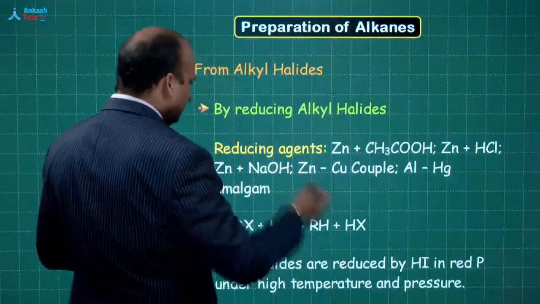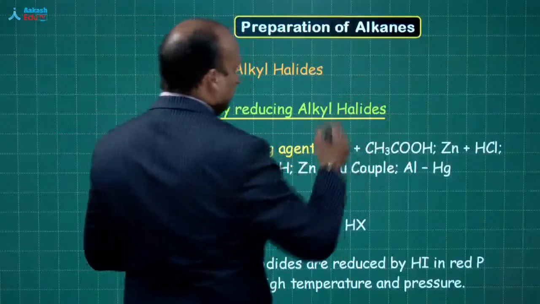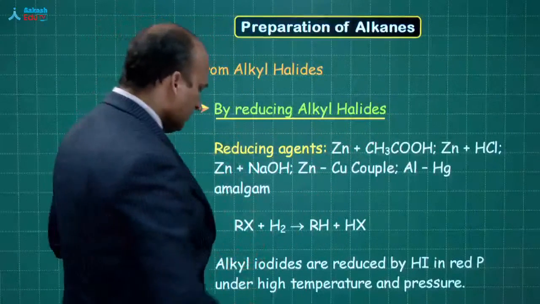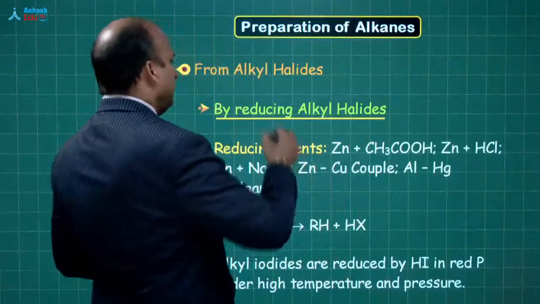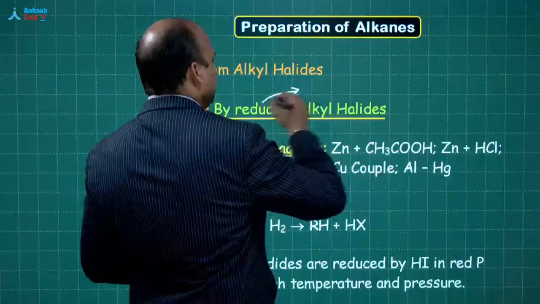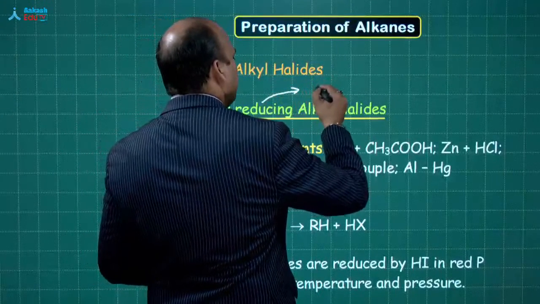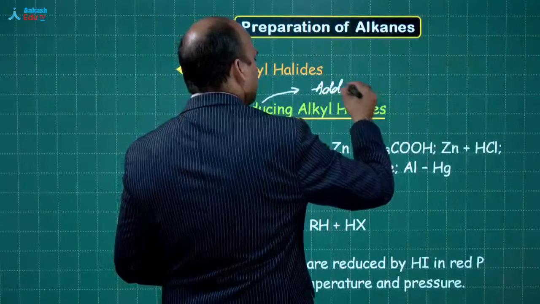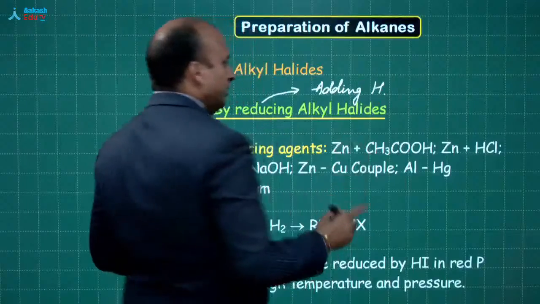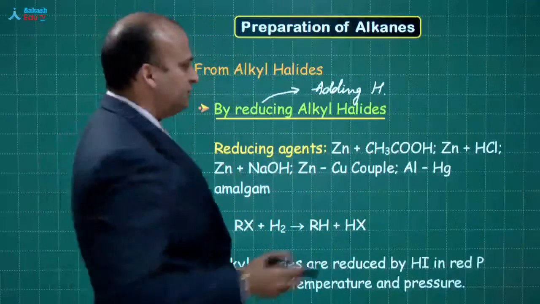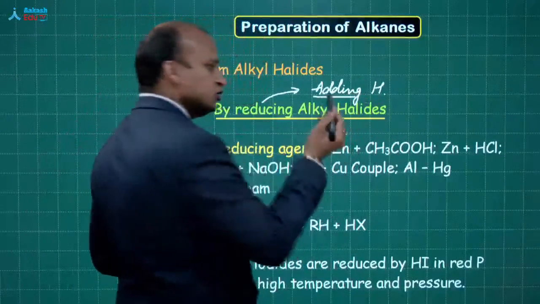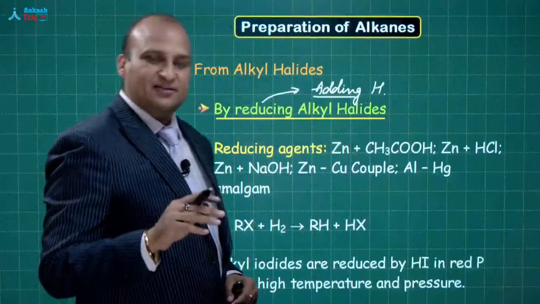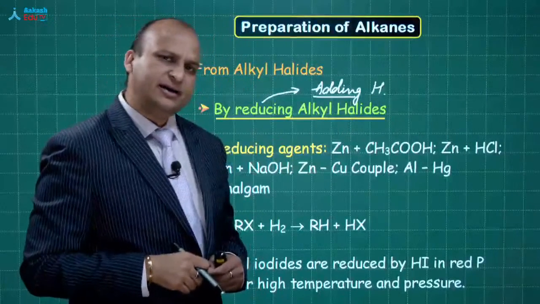Now over here we are saying by reducing the alkyl halide. Now what is the meaning of reduction? So over here reduction basically means that we are adding hydrogen. Now if you talk about organic chemistry, this word adding is wrong. You will say sir why adding is wrong?